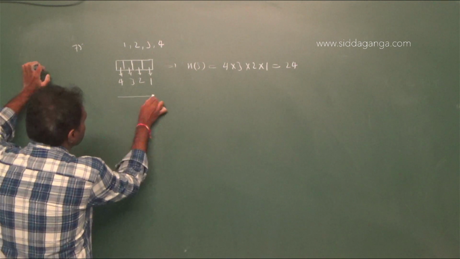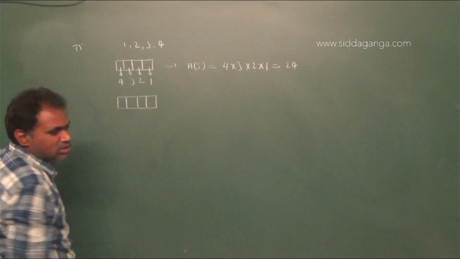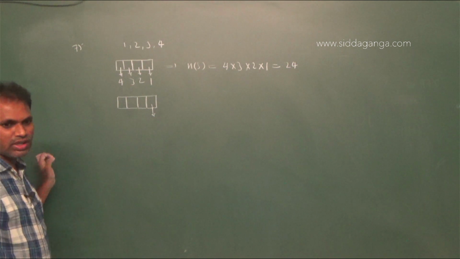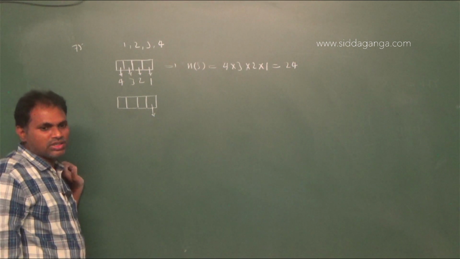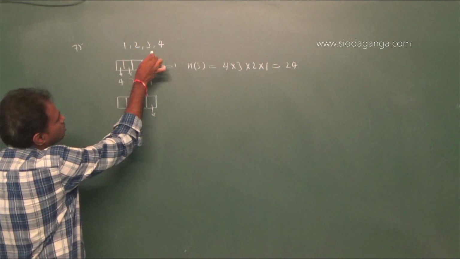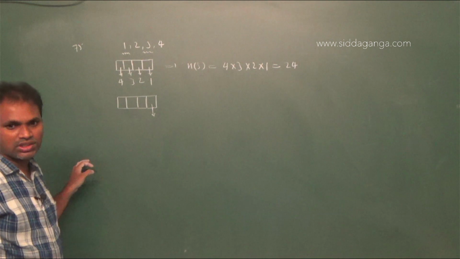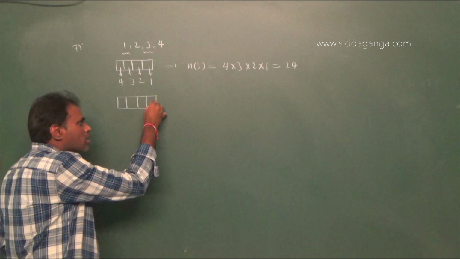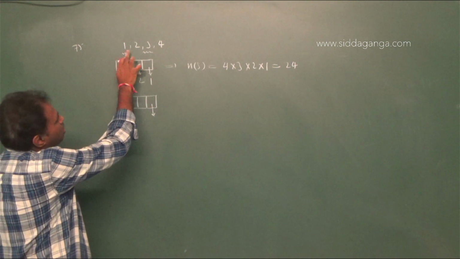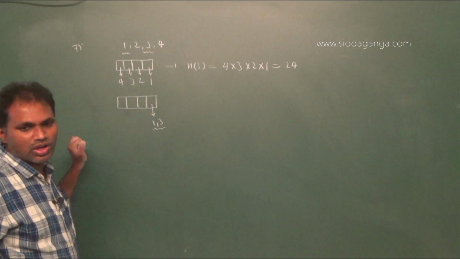The number is odd means the units place is an odd digit. Therefore, unit place, here total 4 digits are given: 1, 2, 3, 4. In these 4 digits, the odd digits are 1, 3. Therefore, a number ending with an odd digit is an odd number. Therefore, odd digits are 1 and 3. Out of these two numbers, any one number you can fix here.